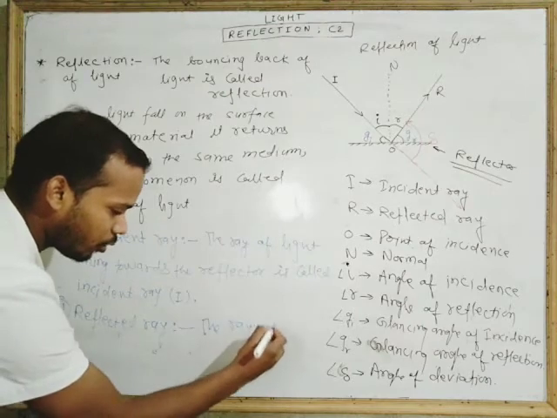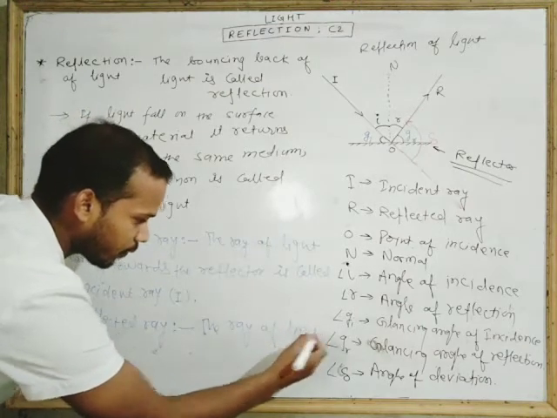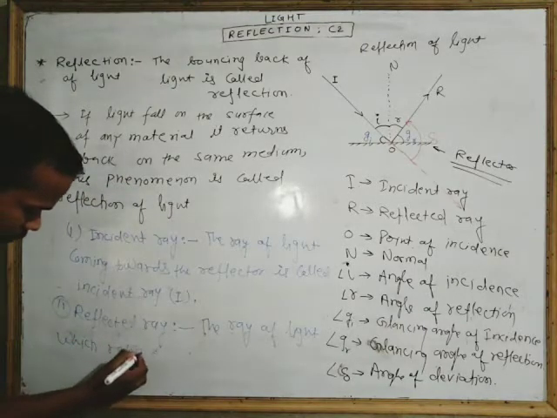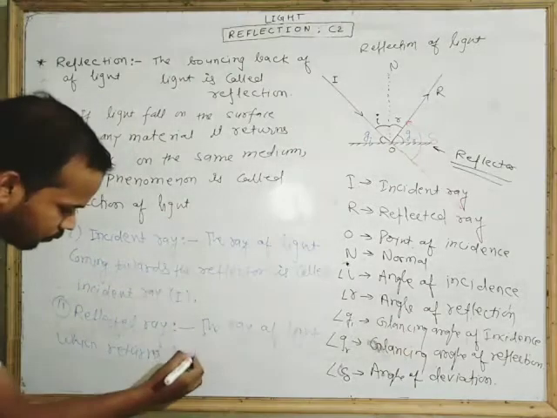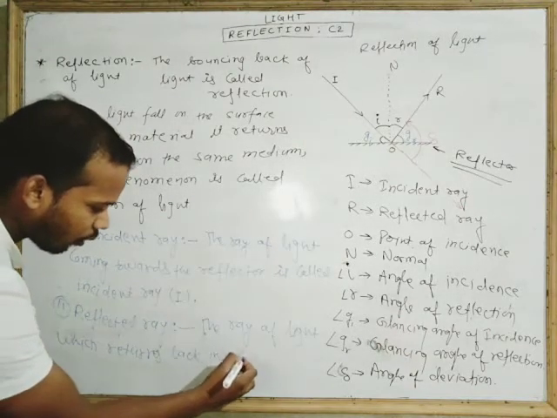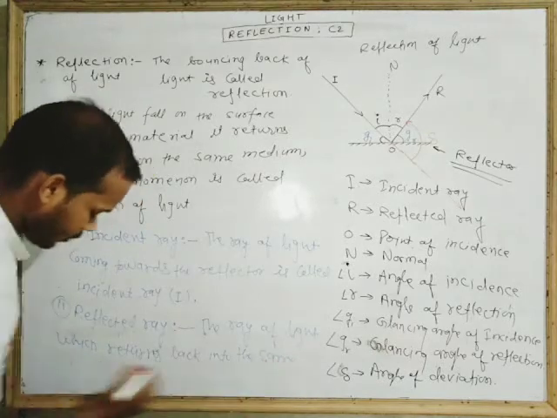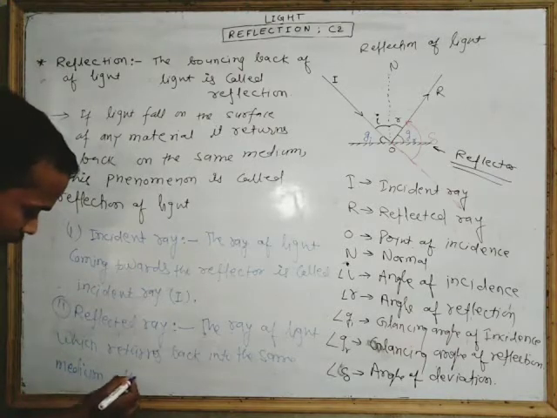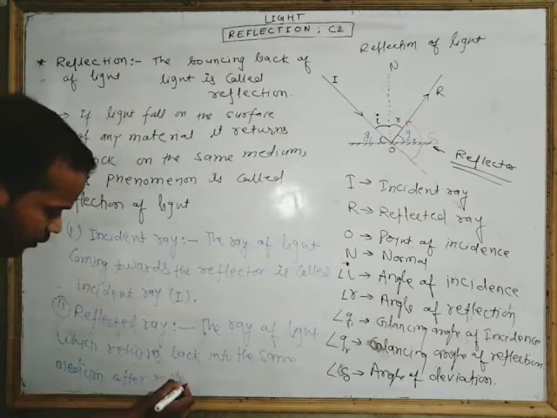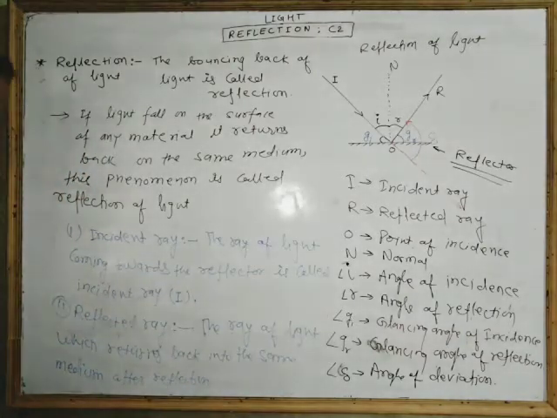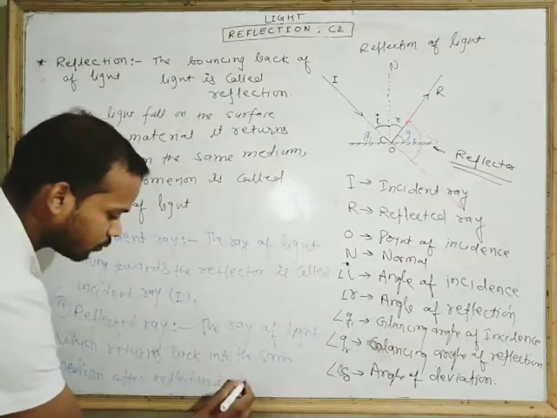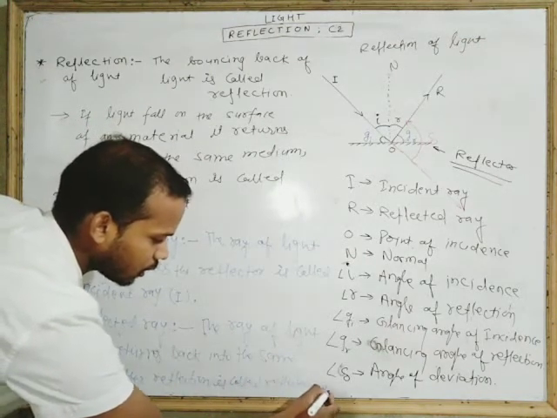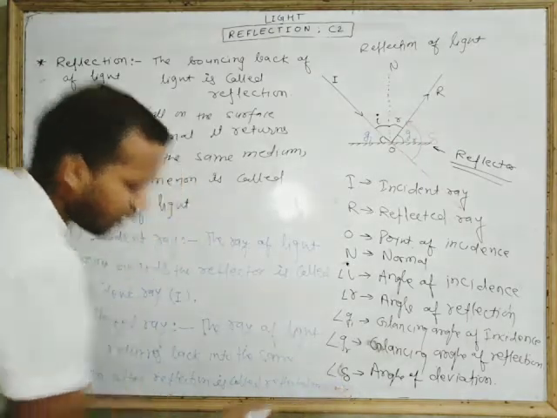The ray of light which returns back into the same medium after reflection is called reflected ray, and it is denoted by capital R.